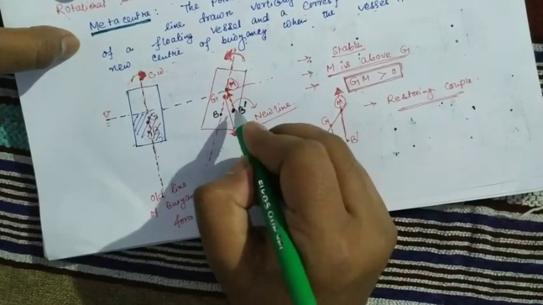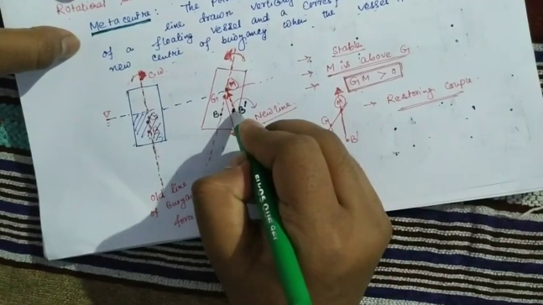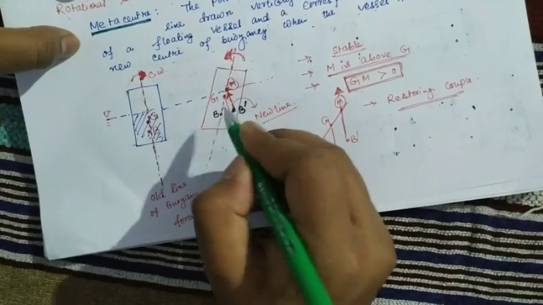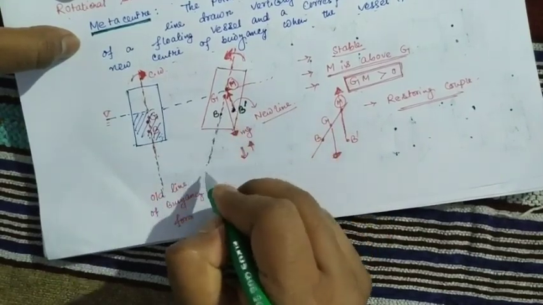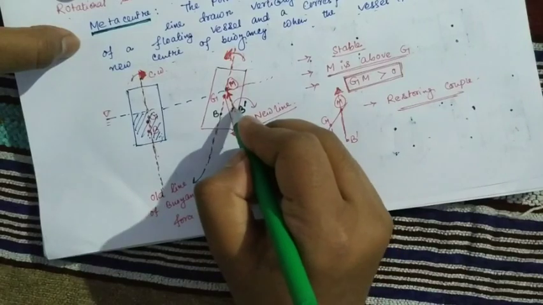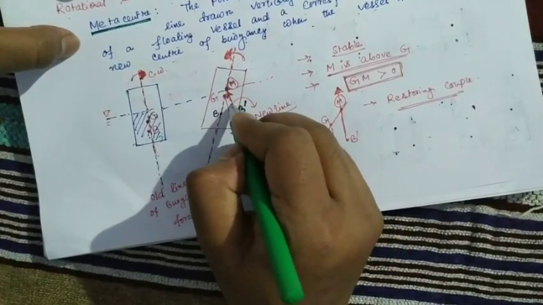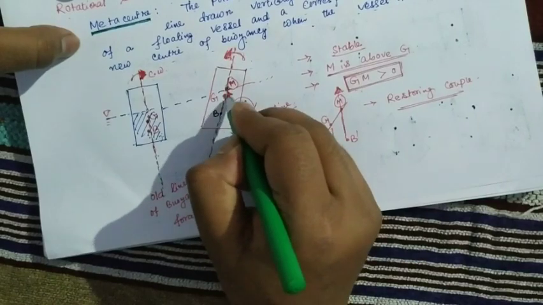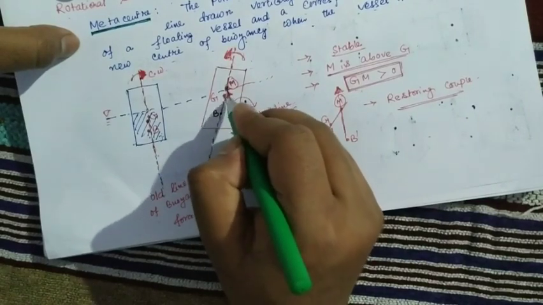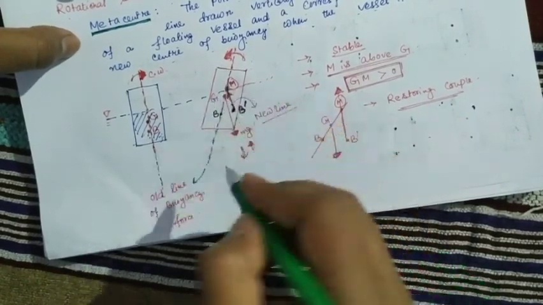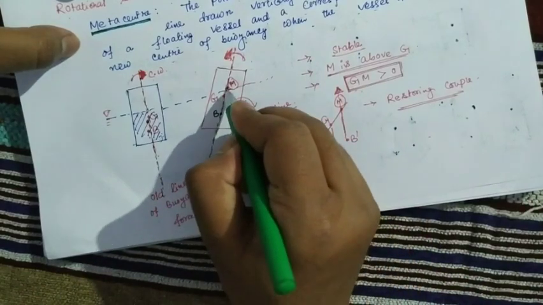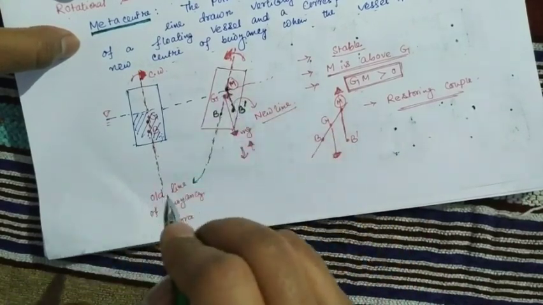If I extend the old line and the new line, somewhere they will intersect each other. This intersecting point is called the metacenter.